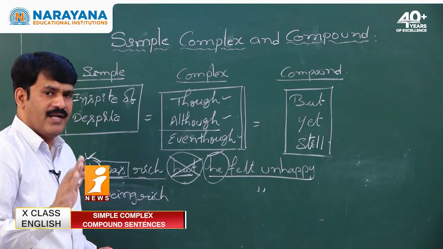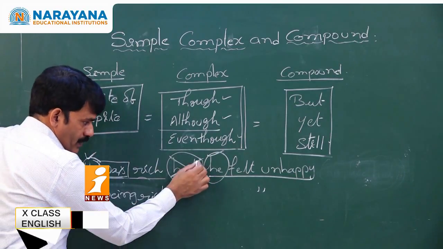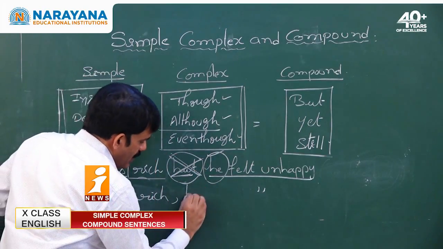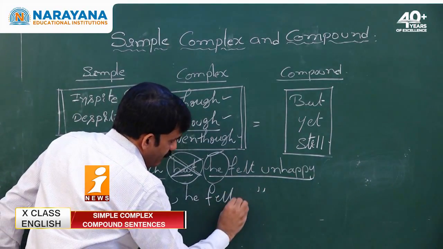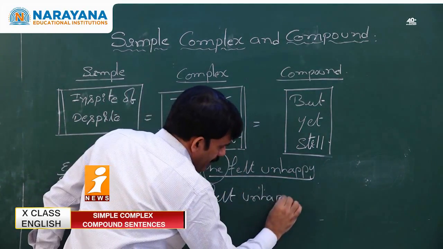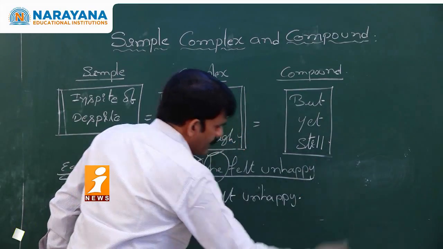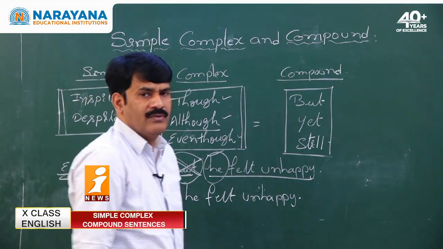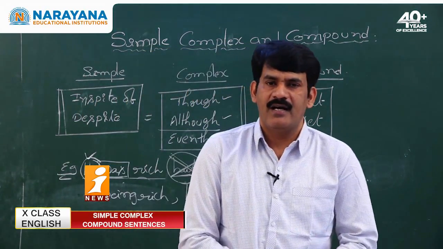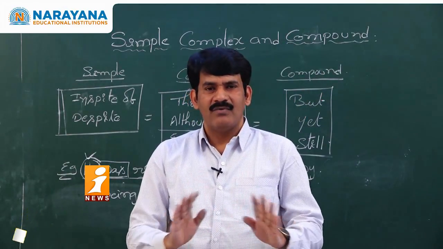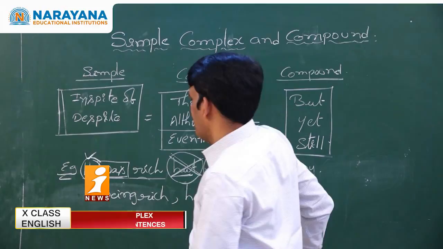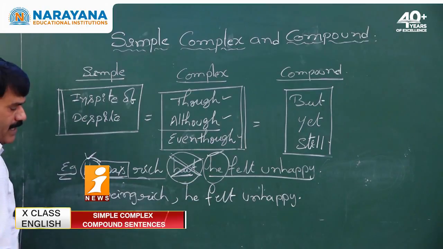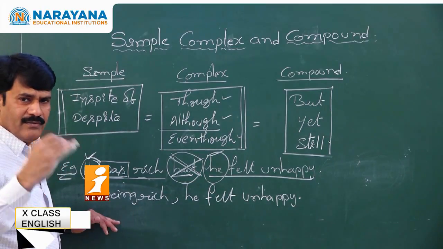Once after omitting in phrase, what do I do? Being rich, we do not carry again the conjunction. Being rich, he felt unhappy. This is the sentence, my dear students. But in the examination, if they ask you to rewrite the sentence using in spite of, simply add the word in spite of. In spite of being rich. Before you write in spite of or despite, make a clause into phrase.